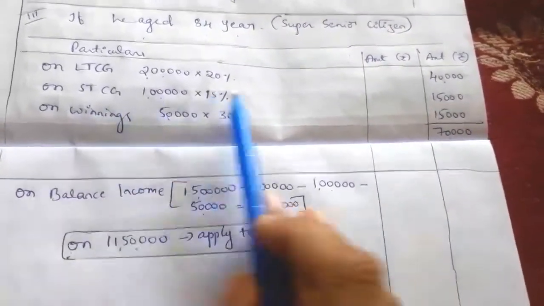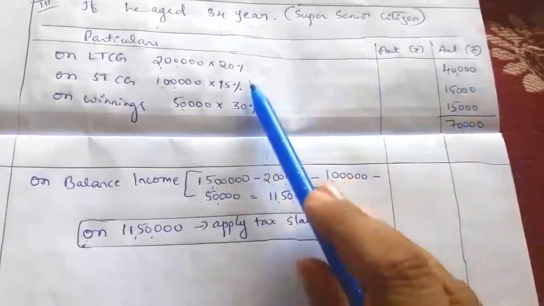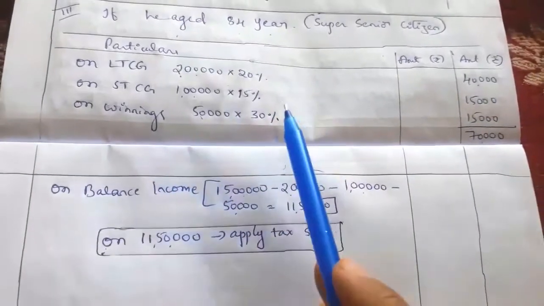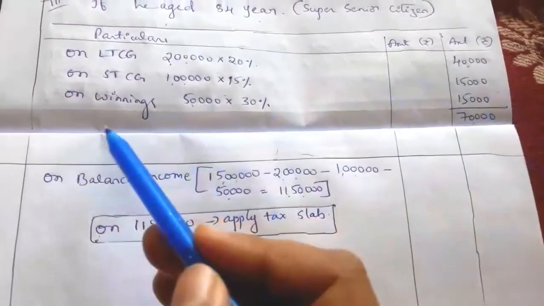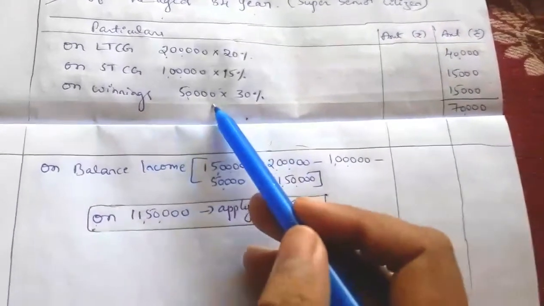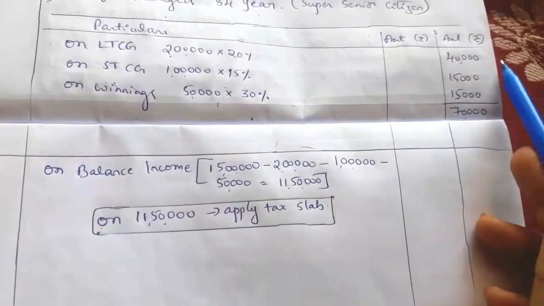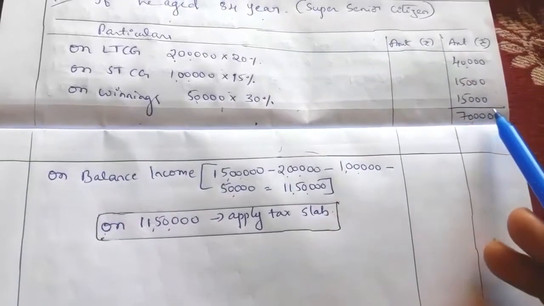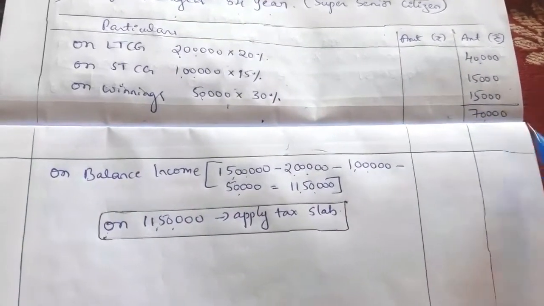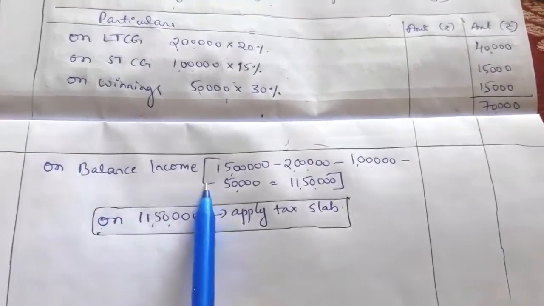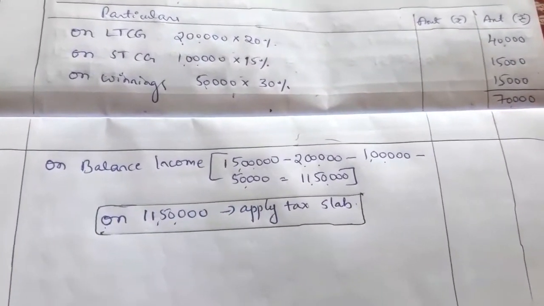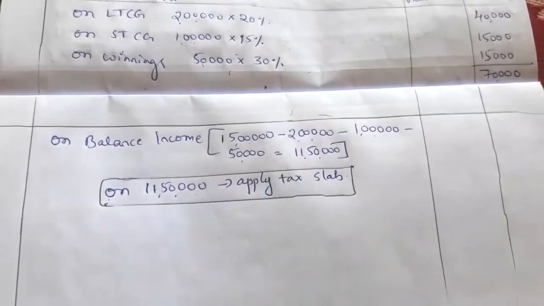See, as it is, long term capital gain on 2 lakh income at 20% is 40,000, on short term capital gain, that is on 1 lakh income at 15% is 15,000, on winnings from lottery 50,000 income at 30% is 15,000. So total 40, 15, 15 equals 70,000 in tax. So on balance income we have to apply tax liability. So the balance income comes to 11,50,000.